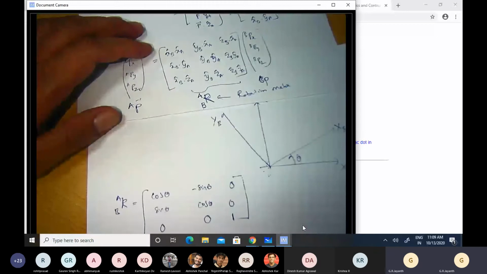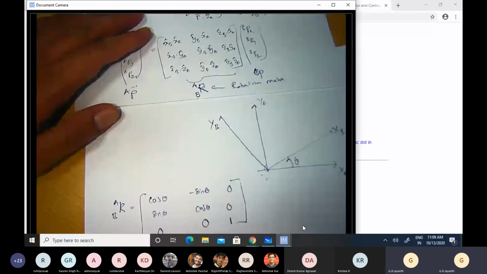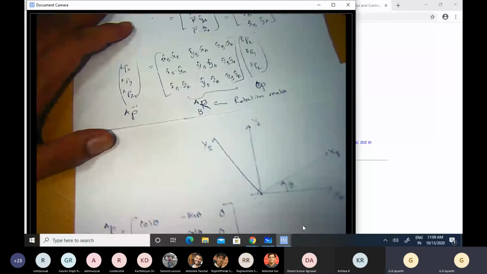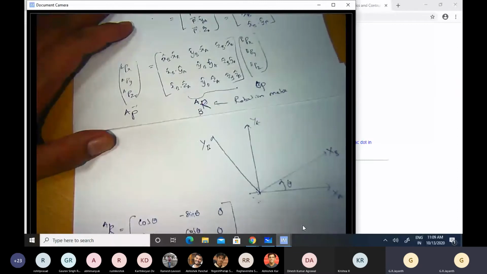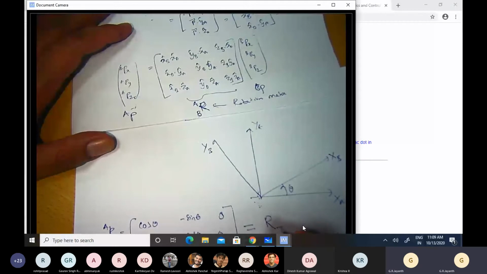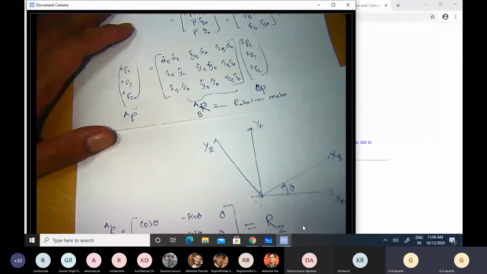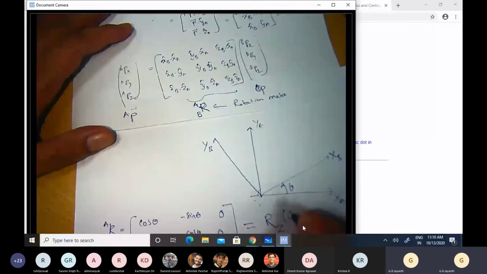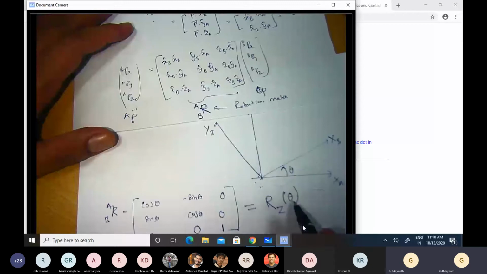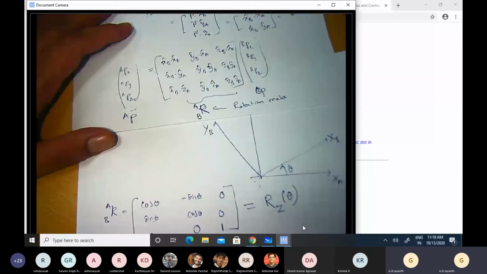If I have the two coordinate frames tilted with respect to one another only about one axis, that is the z-axis, I shall give this a special name. I shall call this R subscript z, but this time on the right hand side. Okay, and I need to rotate by an angle theta to go from one frame to another. So I shall call this R subscript z theta. So RAB is R subscript z theta.